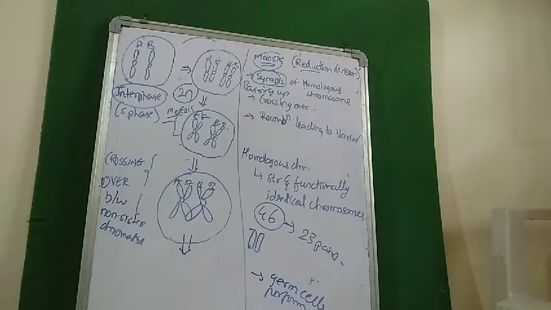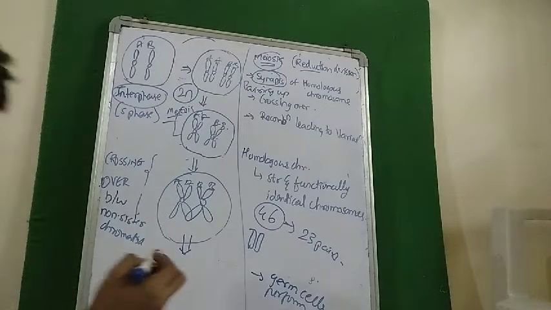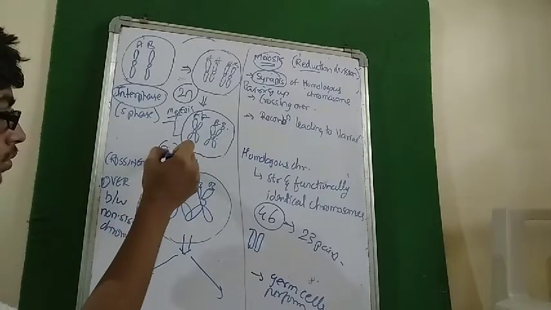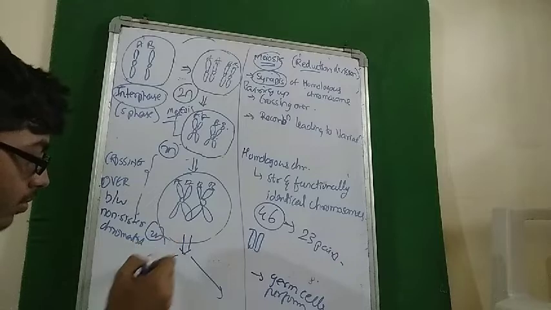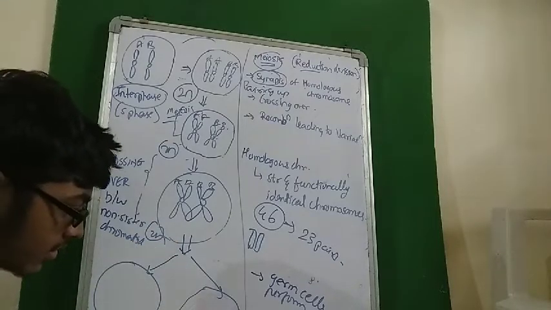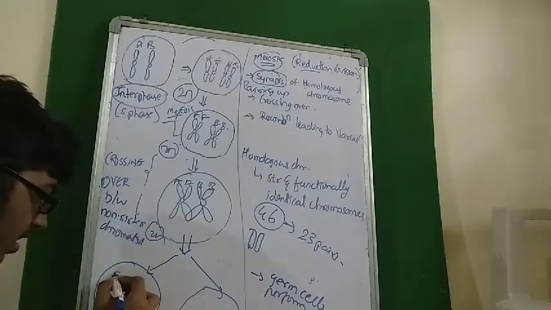There would be mixing of the characters, and at the end of the meiosis, how would the picture look? See, this also has 2n number of chromosomes, this also has 2n number of chromosomes. Now this is one cell, this is one cell.